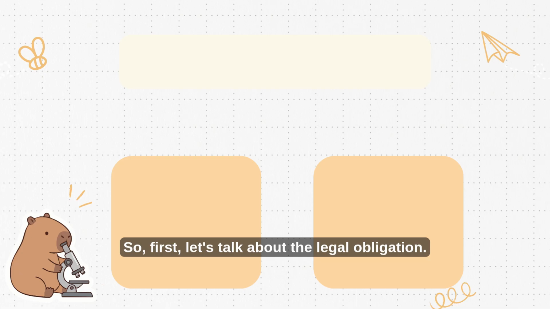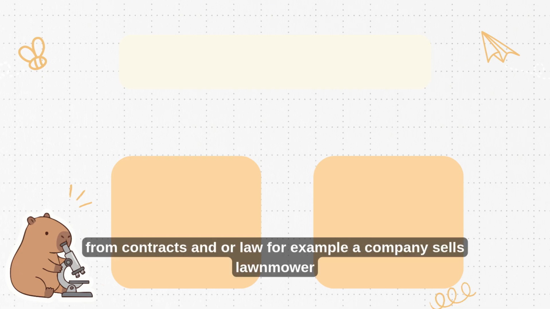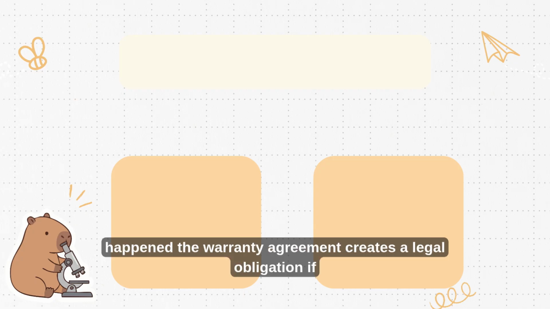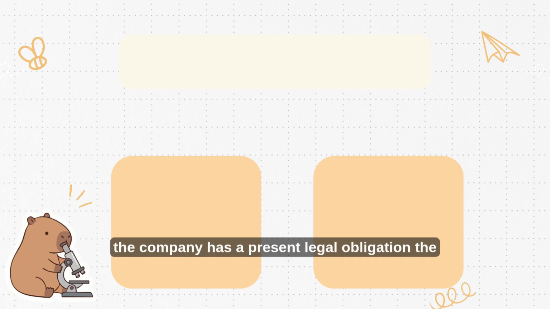First, let's talk about the legal obligation. A legal obligation comes from contracts or law. For example, a company sells lawnmowers with a 1-year warranty. The sale has already happened. The warranty agreement creates a legal obligation. If a customer experiences a defect, the company must repair it. Therefore, the company has a present legal obligation.